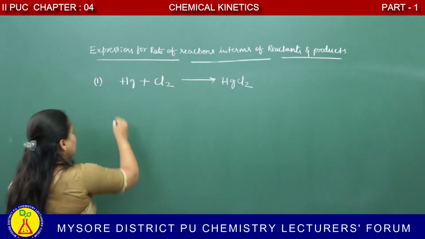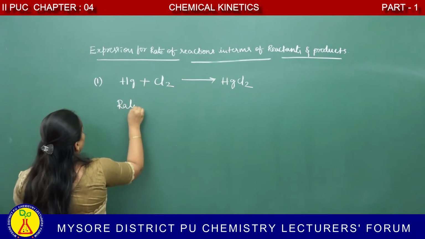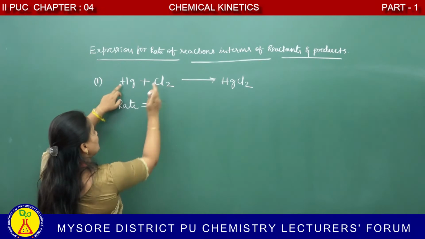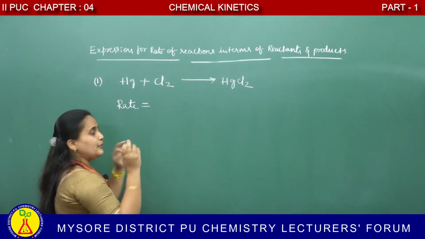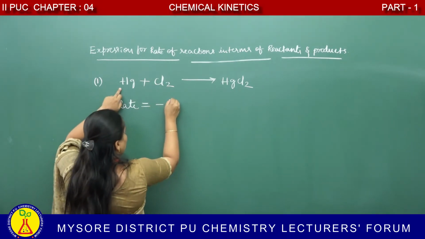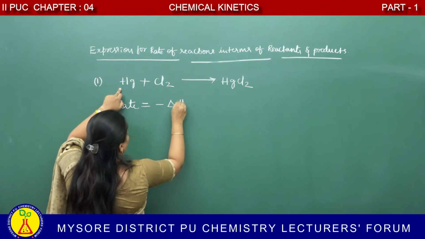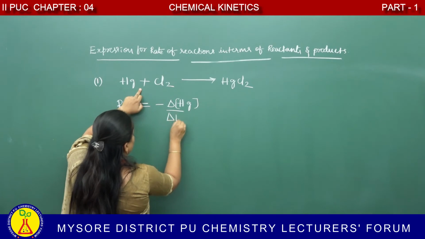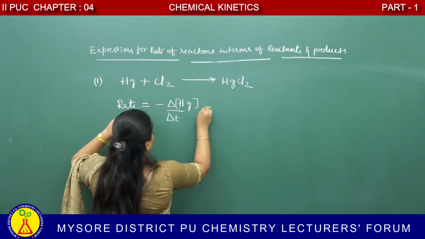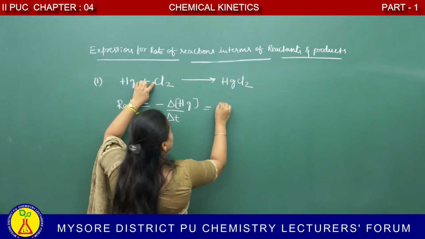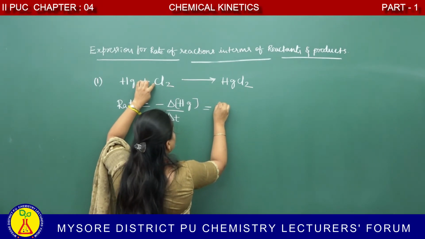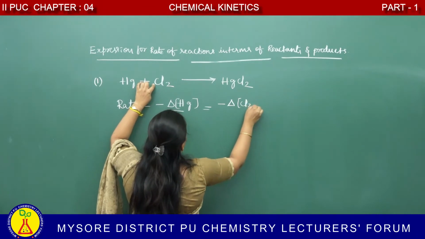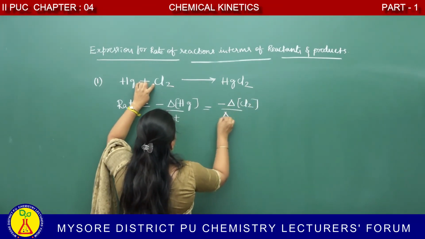Let's see how to write it. Rate is equal to, what are the reactants here? Mercury and chlorine. For a reactant we put a negative sign: minus delta molar concentration of mercury with respect to time. This is also a reactant, chlorine: minus delta Cl2 divided by delta t.